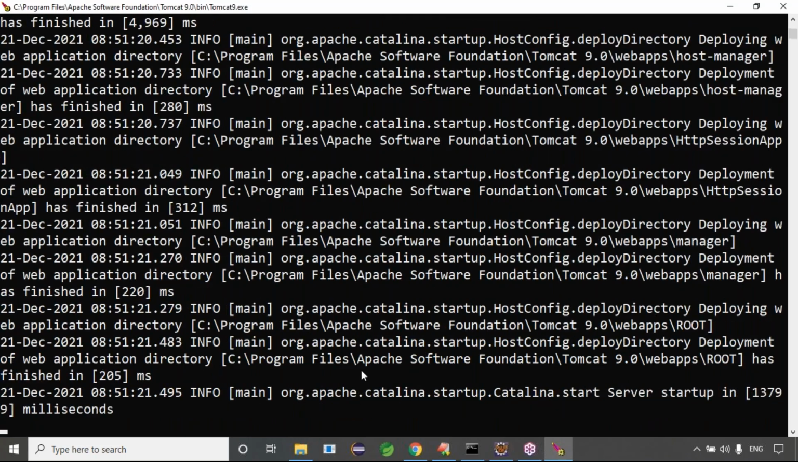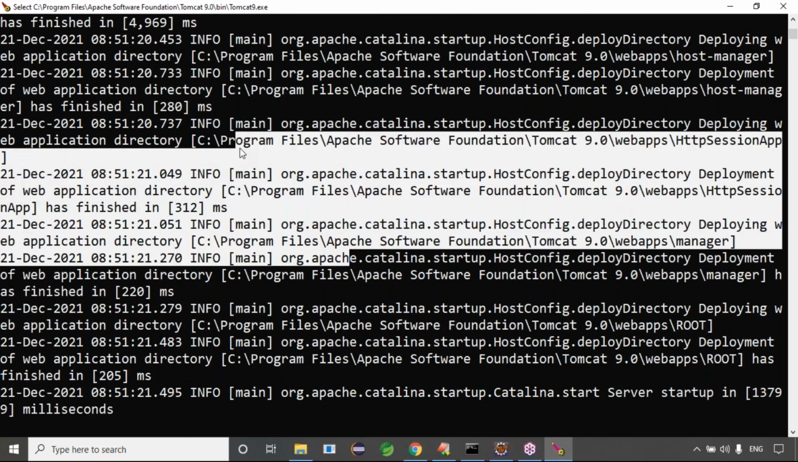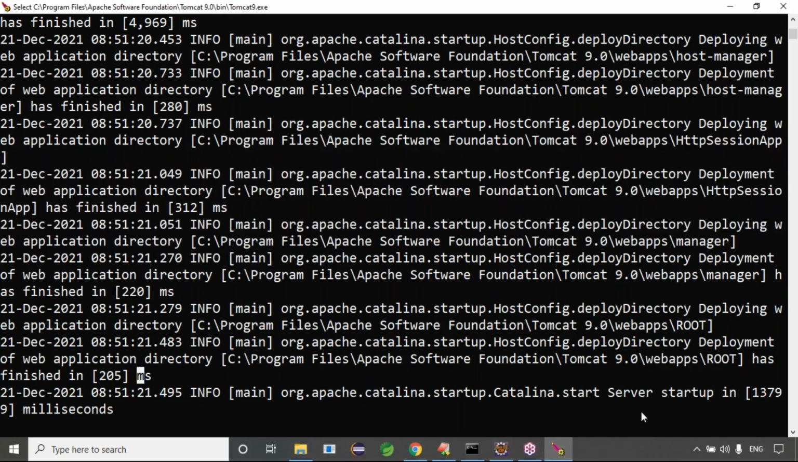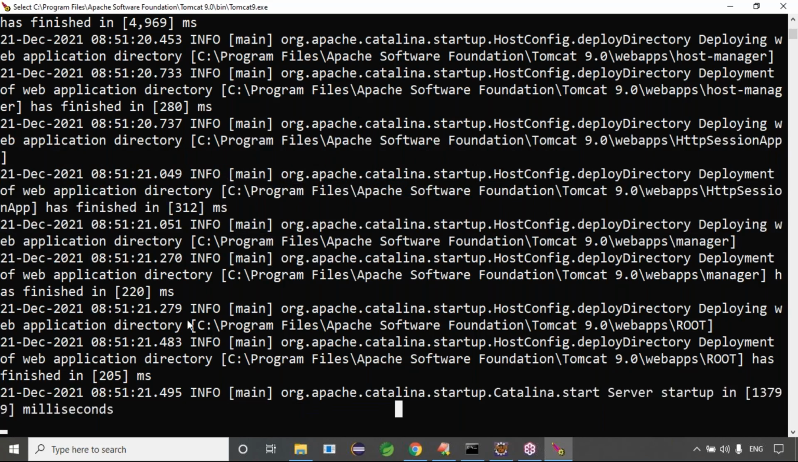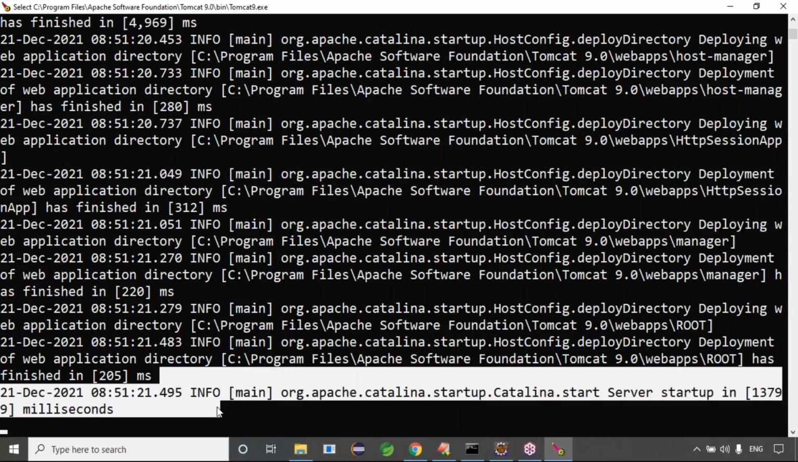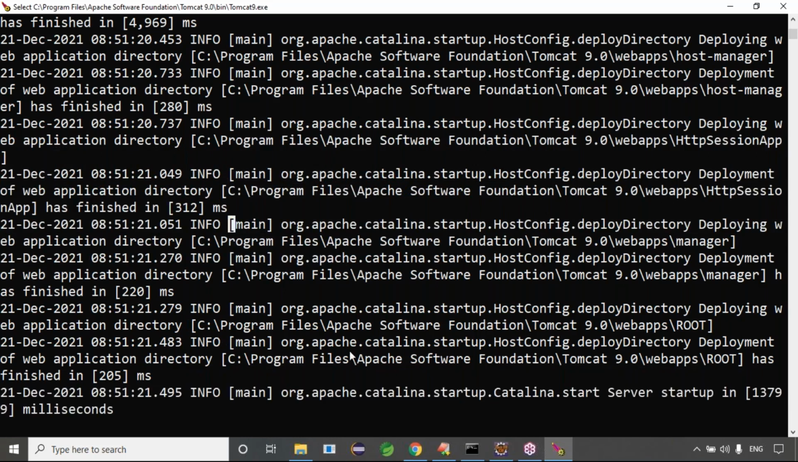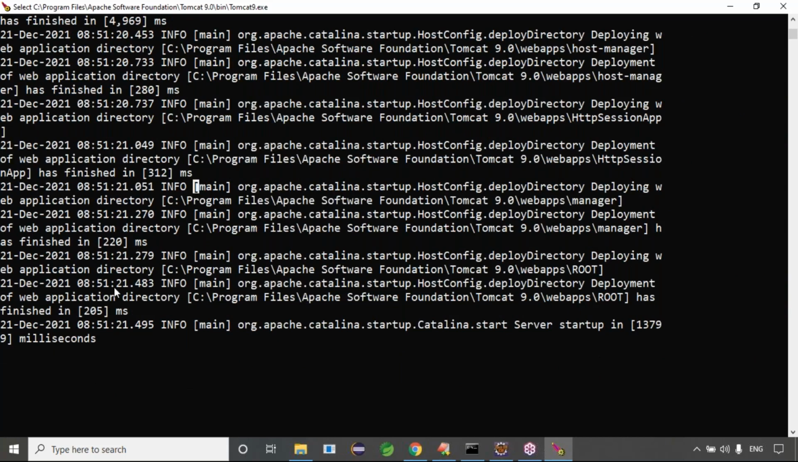Sir, why is this taking so much time? Because in my system some previous files and projects are already there, and they are loading, so it takes some time. The server startup in so many milliseconds, 1379 milliseconds, right? Guys, somewhere you can find the server port also. Here only you will get the port.